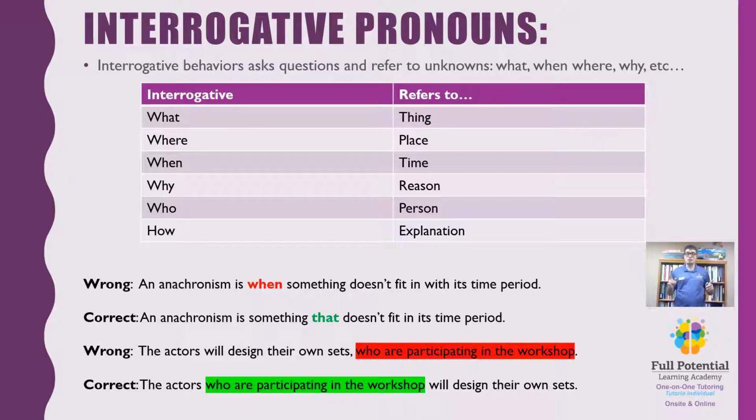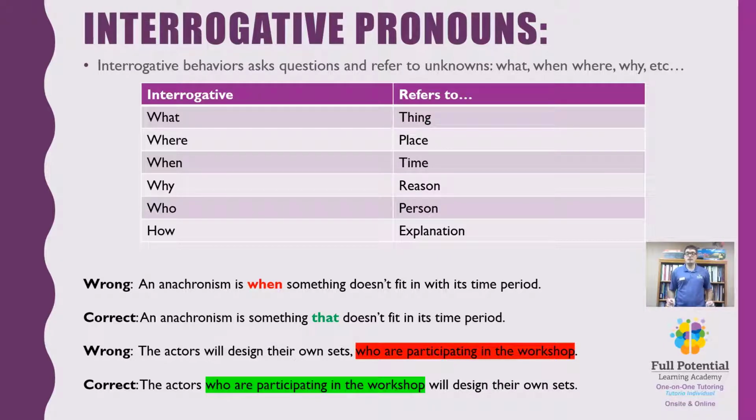Keep in mind not to confuse why and how, or mix the two up, to ensure that it is as accurate as possible. We can see interrogative pronoun misuse below and can also correct for it. For example, it is wrong to say an anachronism is when something doesn't fit within its time period, because when refers to a time, not a thing, and an anachronism is a thing. We can fix it by saying an anachronism is something that doesn't fit in its time period.